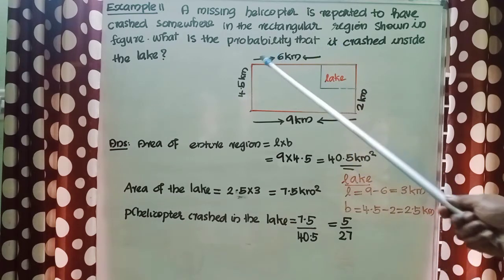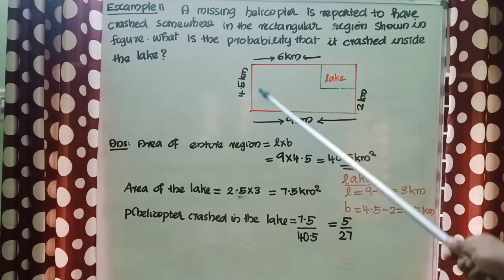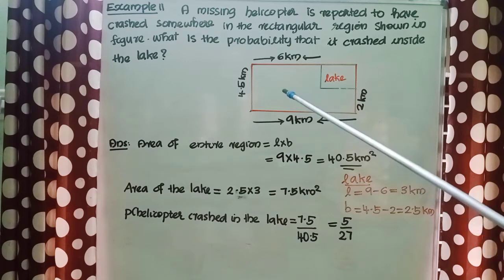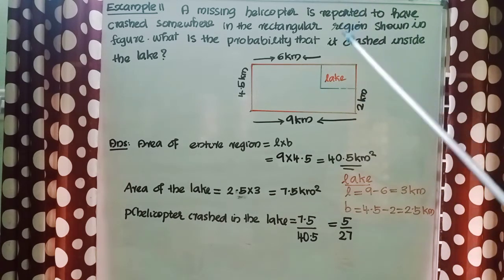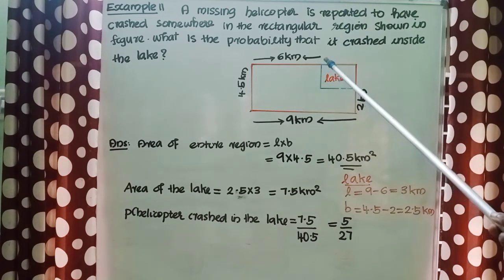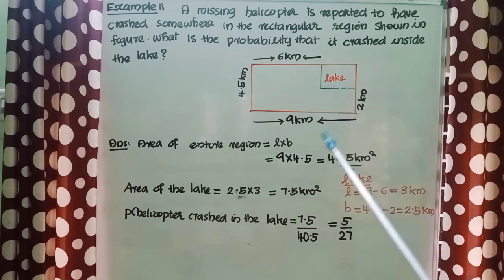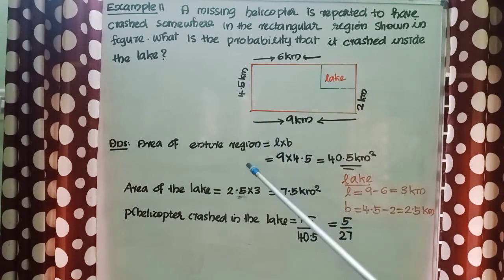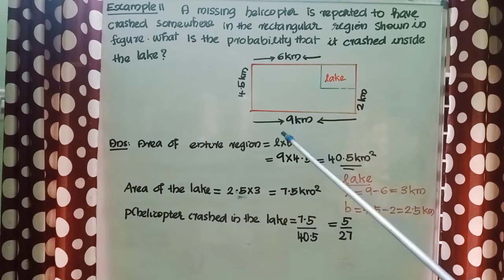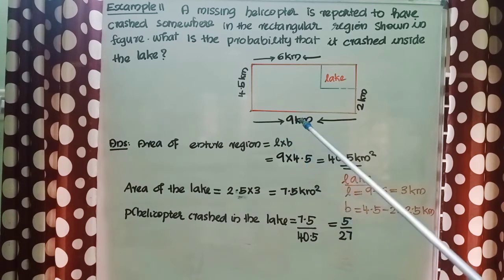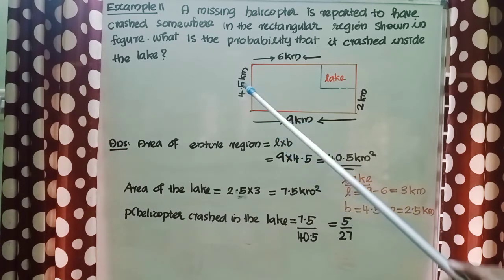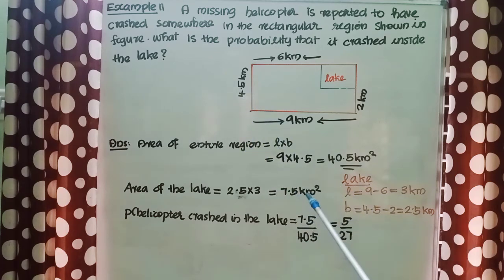So, the total outcome is the area of this rectangular region and the favorable outcome is the area of this lake. So, the area of the entire region is equal to L into B. Here L equal to 9 km, B equal to 4.5 km. So, that is equal to 9 into 4.5, that is equal to 40.5 km square.